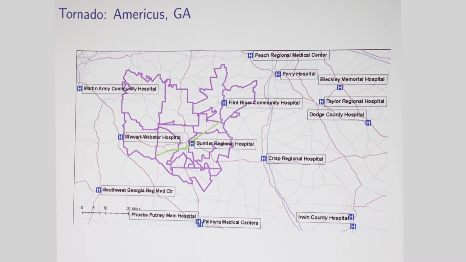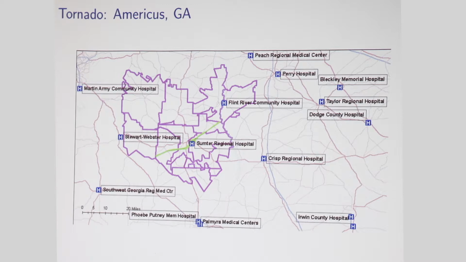What we're relying on for this experiment is that there's a change in the choice environment because Sumter Regional disappears, but a lot of the patients surrounding are not really affected by the disaster when they're making their choice, other than one of their choices disappears. In the paper, we talk a little bit more about when this might be more or less true and try to isolate the people where we think it's true.